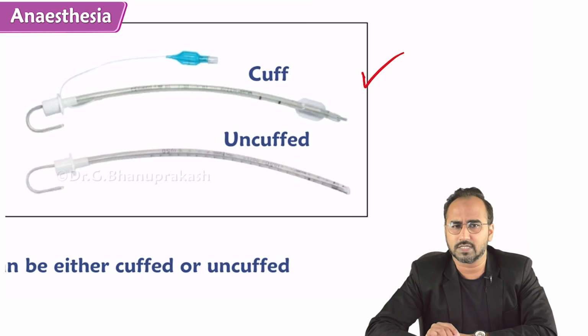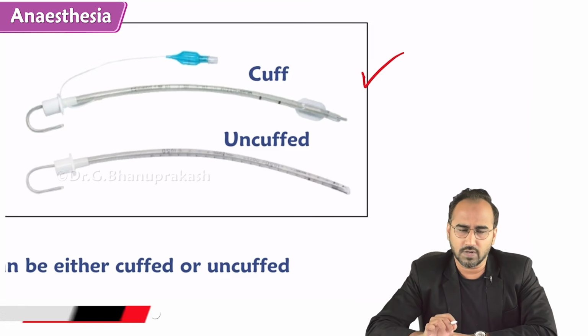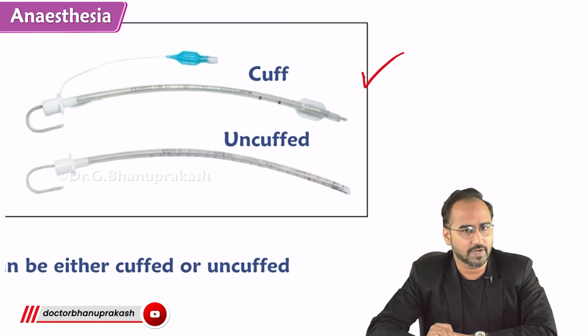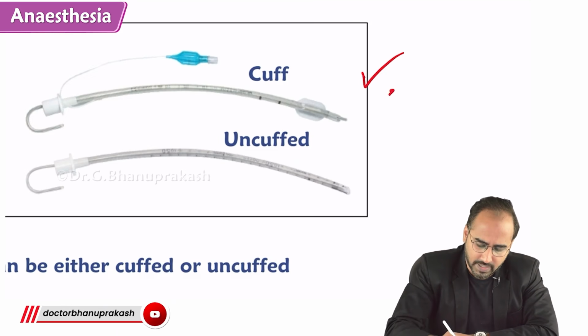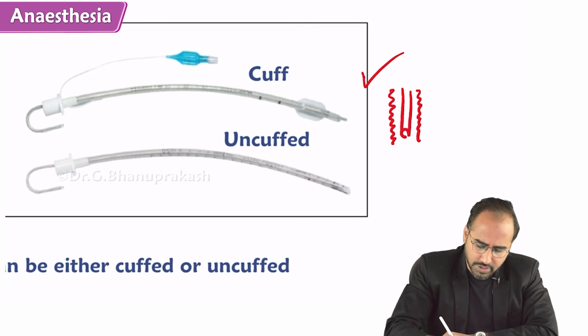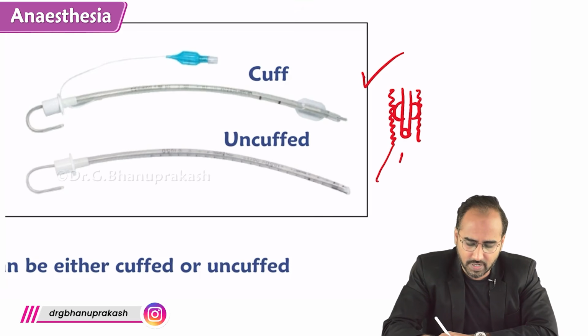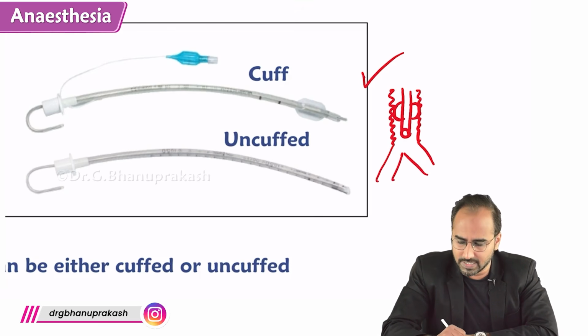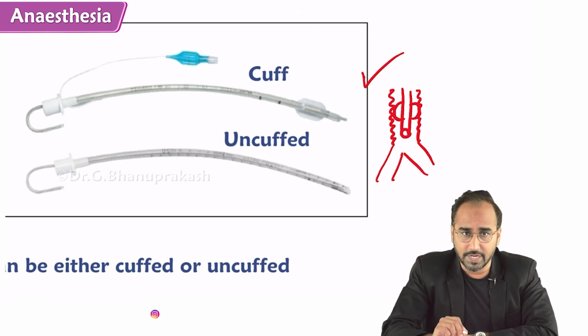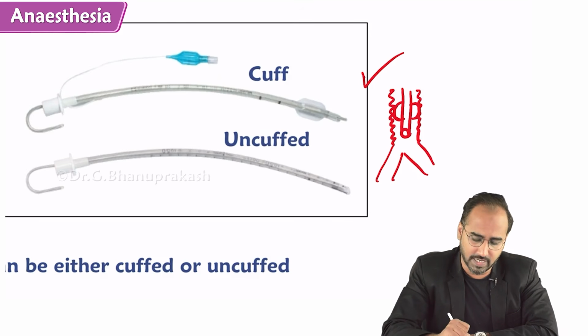Always remember, guys, the definitive airway is endotracheal tube. Why is endotracheal tube a definitive airway? Because imagine this is the trachea. You have put the endotracheal tube inside the trachea. Now when you ventilate, you are 100% sure that you are only ventilating the lungs, right? That's why endotracheal tube is a definitive airway.